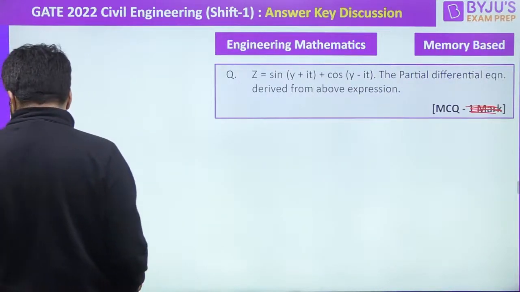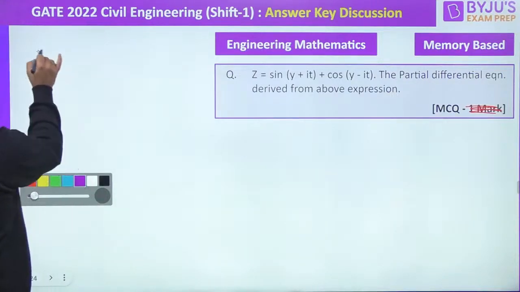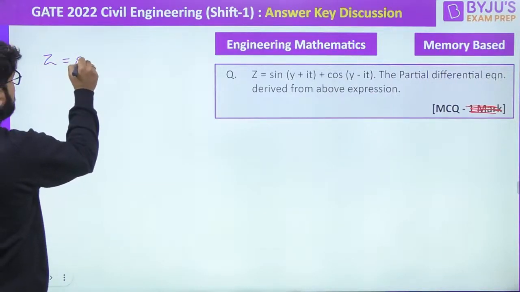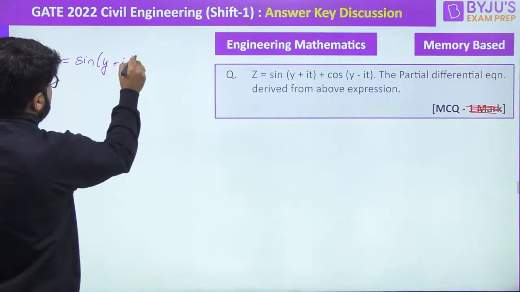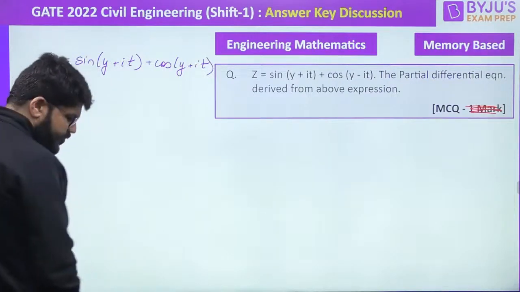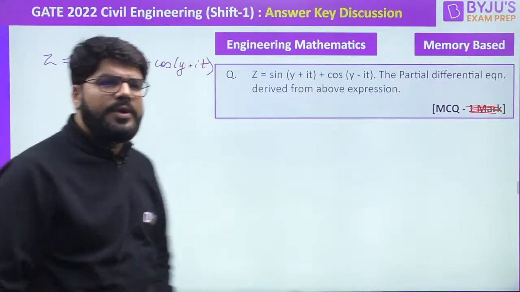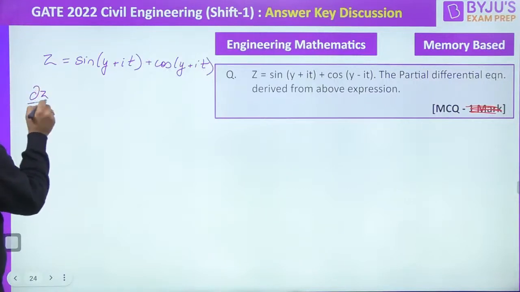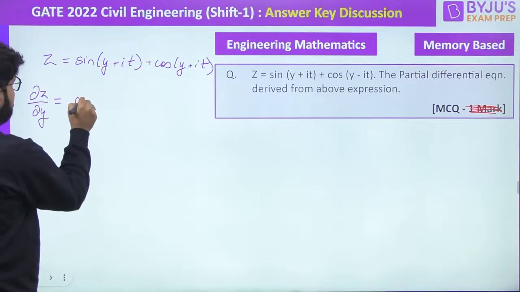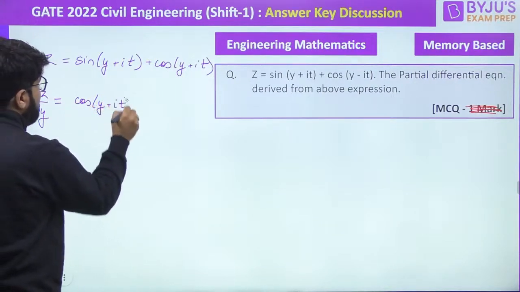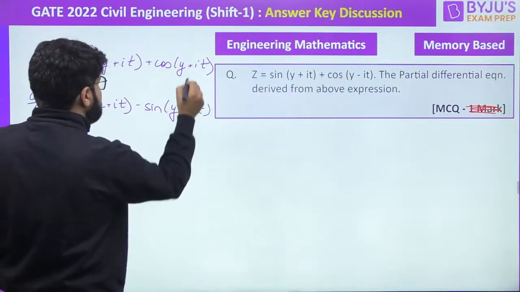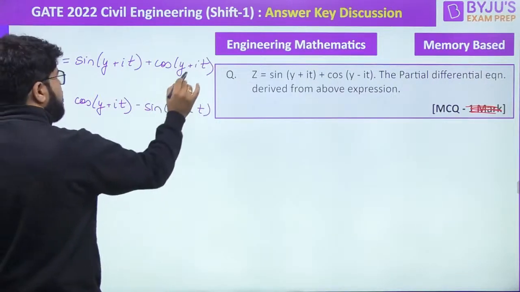If z is equal to, देखो एकदम simple तरीके से करेंगे इसको. If z is equal to sine of y plus it plus cosine of y minus it. Simple logic. If you differentiate once with y and once with the t, you are going to get the answer. So what should be the value of del z by del y? Partial derivative of z with respect to y. So sine ka differentiation will become cos only, cos of y plus it. Cos differentiation will become minus sine of y minus it, ठीक है? इसको correct कर लेंगे.